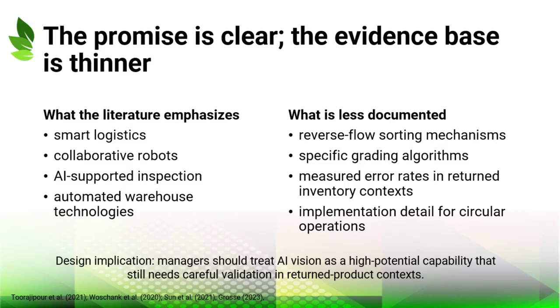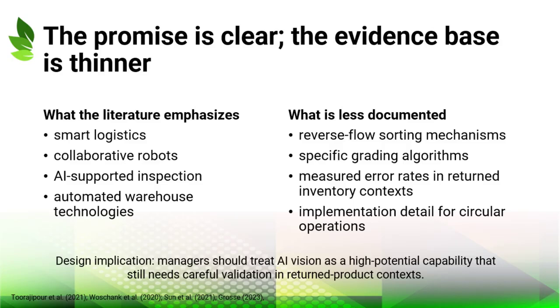This slide contrasts what the literature emphasizes with what is less documented. On the one hand, studies of smart logistics, Logistics 4.0, and intelligent warehouses frequently highlight collaborative robots, smart counting, monitoring systems, and AI-supported inspection. These technologies are presented as foundational elements of automated supply networks.